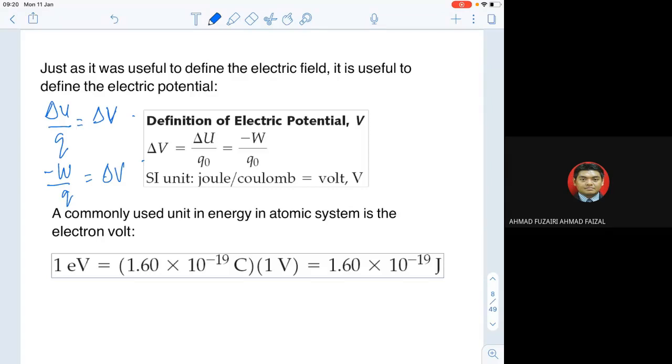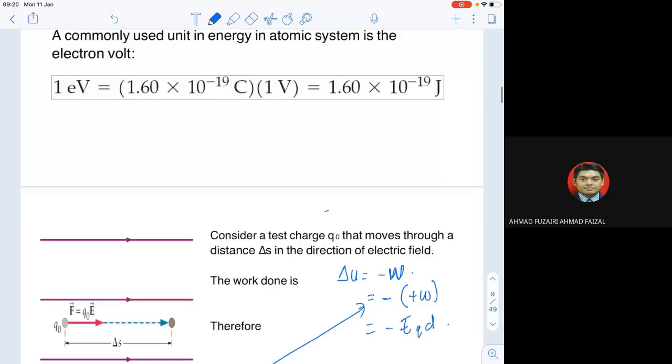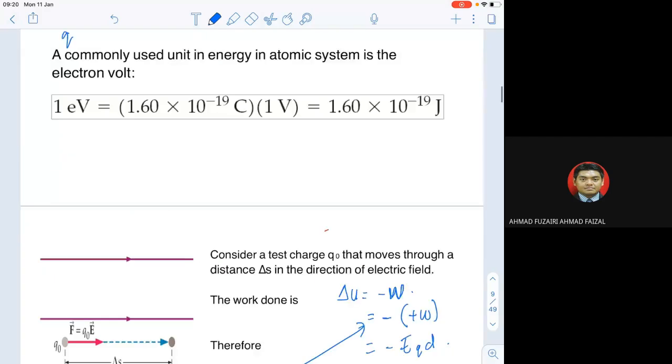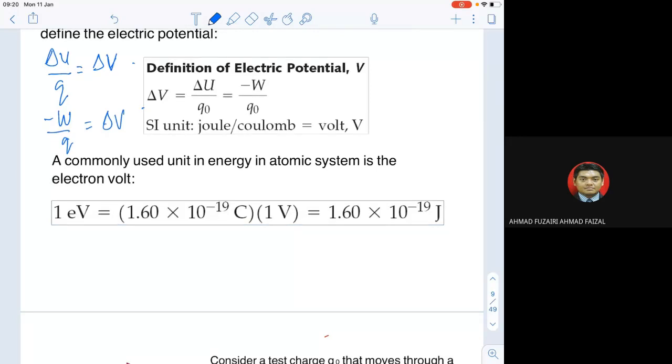So you can rearrange the situation. You can always rearrange the equations to fit your problems. So that is delta V, and you should know delta U over Q equals delta V. Now we bring it here: this is delta U, and how can we relate it with the E? Delta U is equivalent to VQ, so we remove VQ, or WQ, or negative WQ.